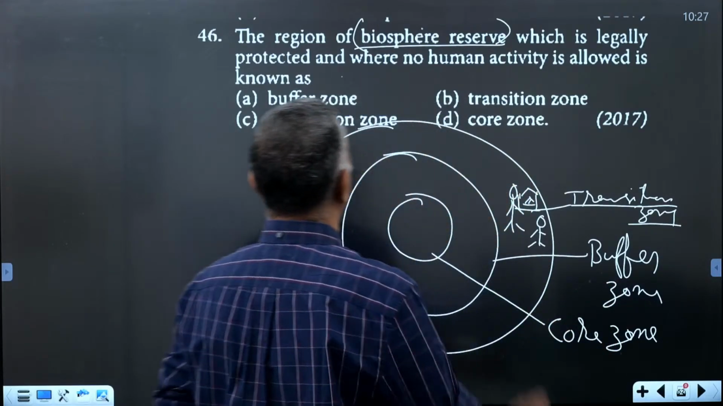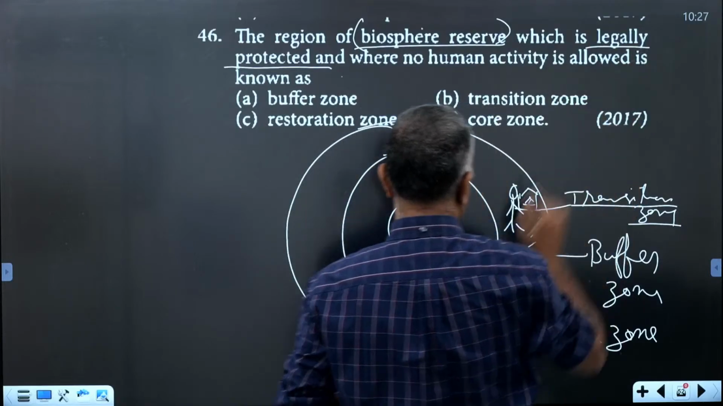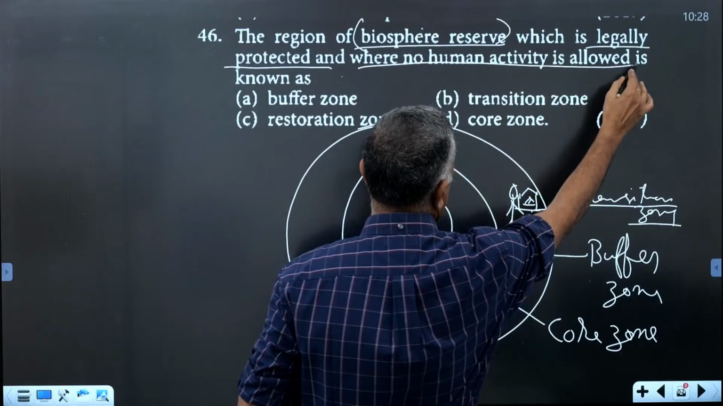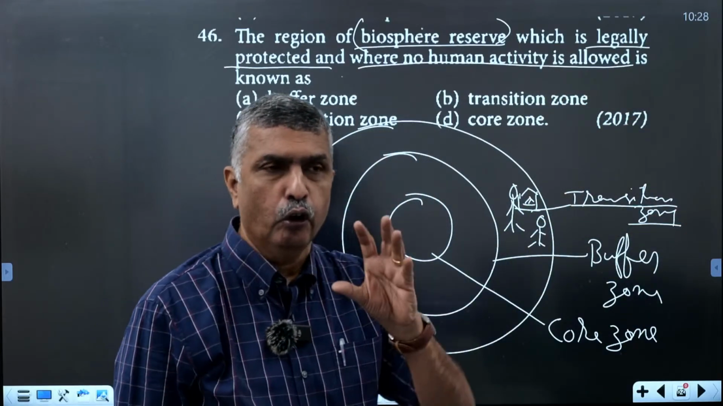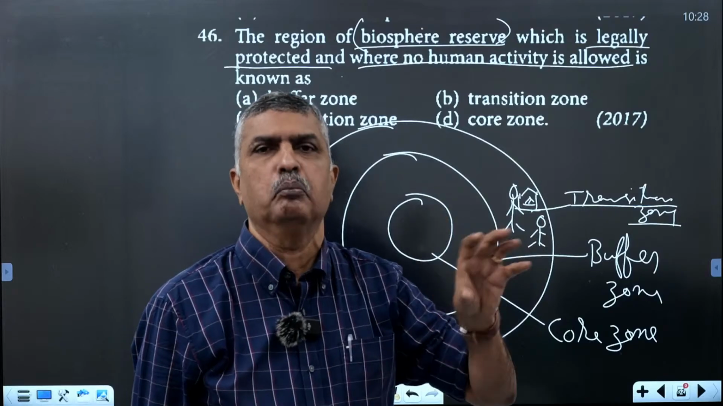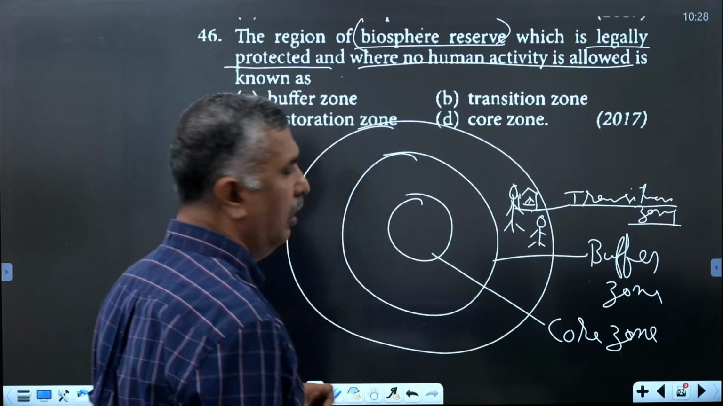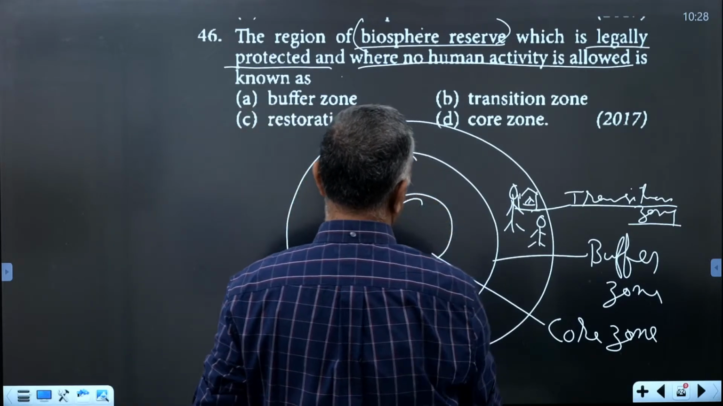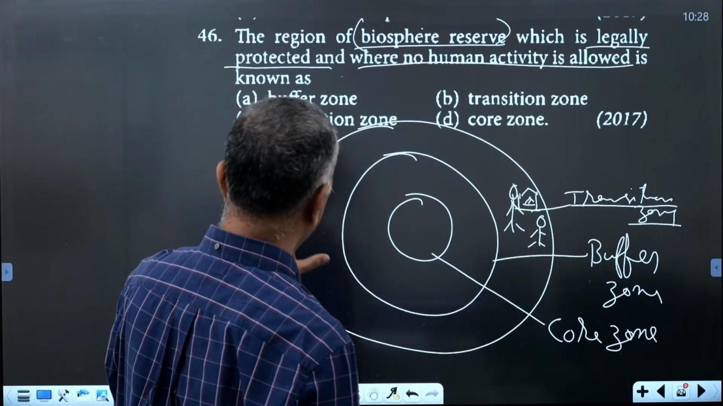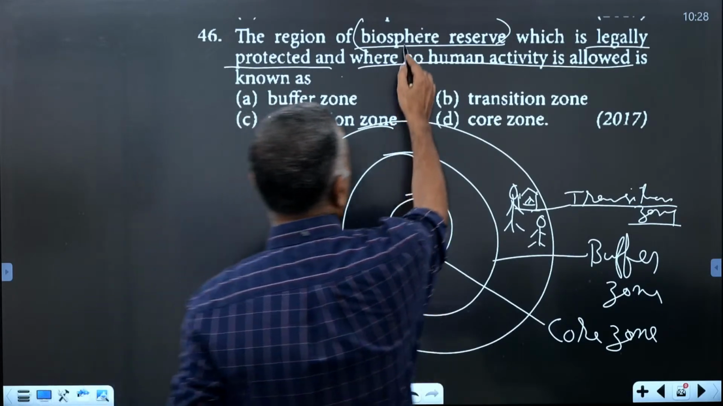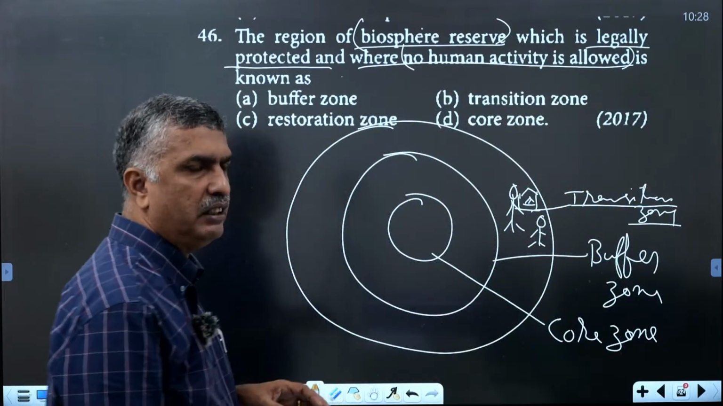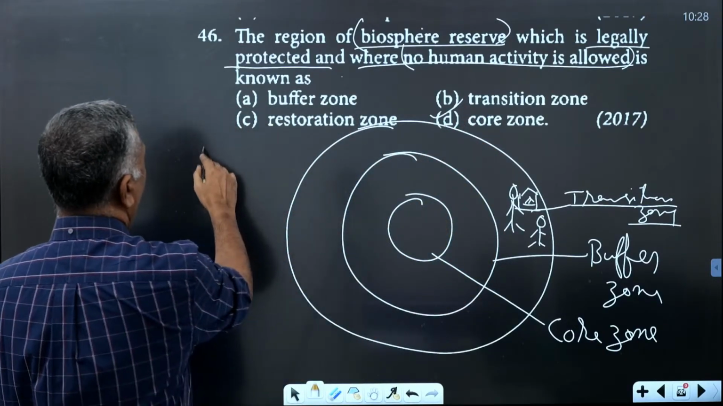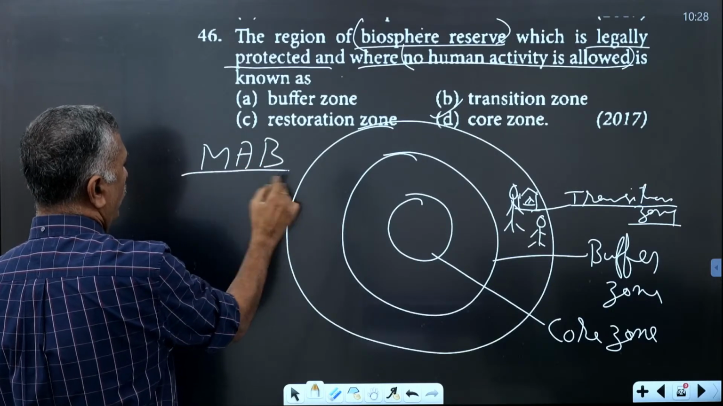The core zone is highly protected. The interior is legally protected, and no human activity or encroachment is allowed. The core region is the innermost interior of the forest. That core zone is highly legally protected, where no human activity is allowed. The structure of the biosphere reserve was given by MAB, the Man and Biosphere Programme of UNESCO.